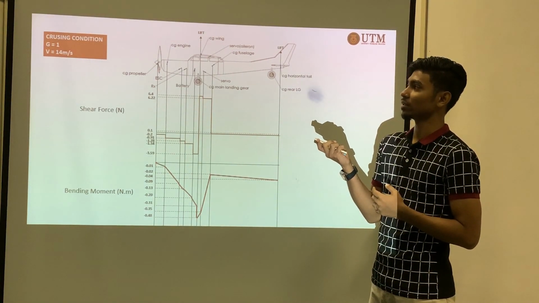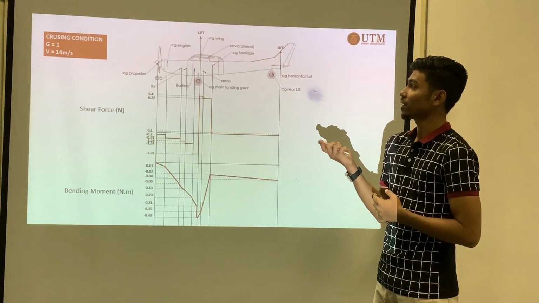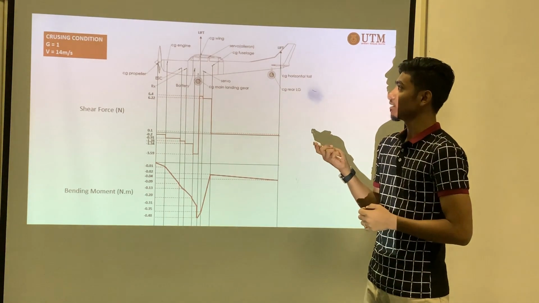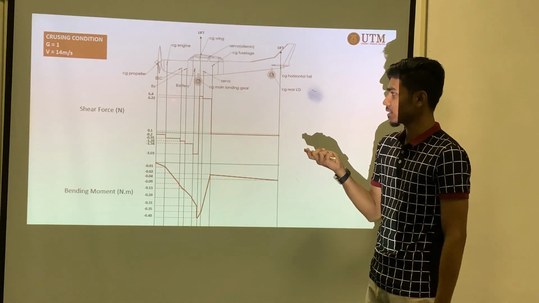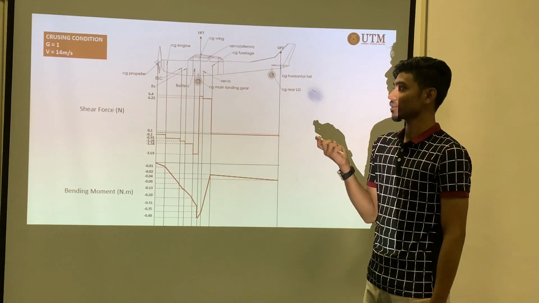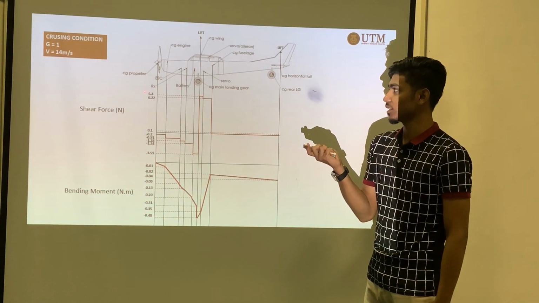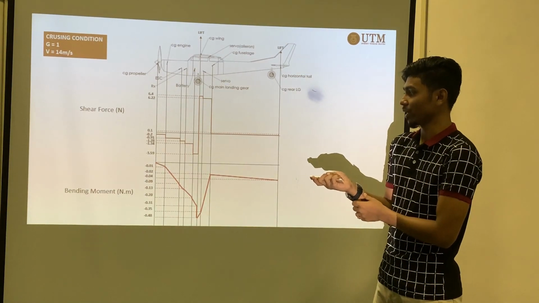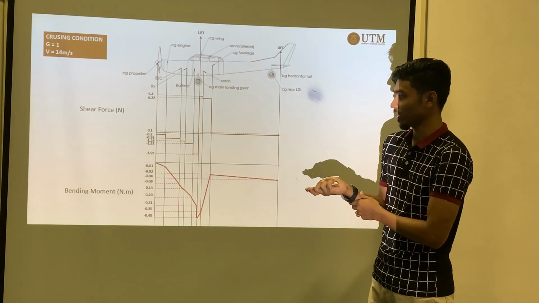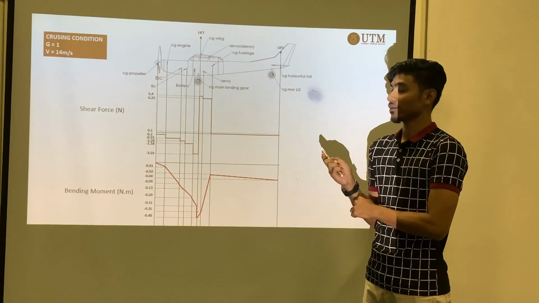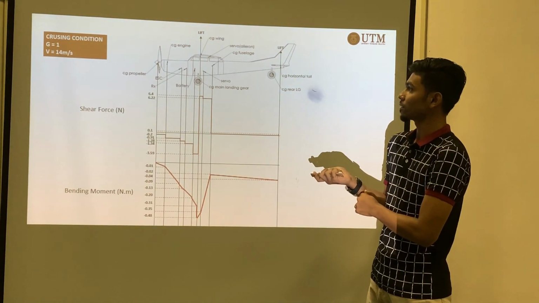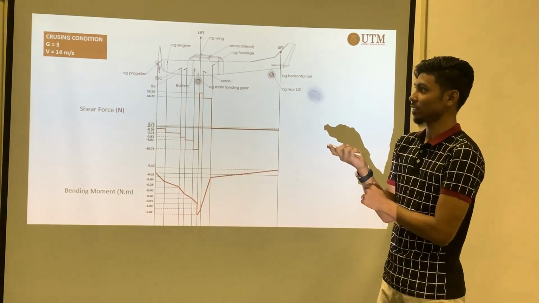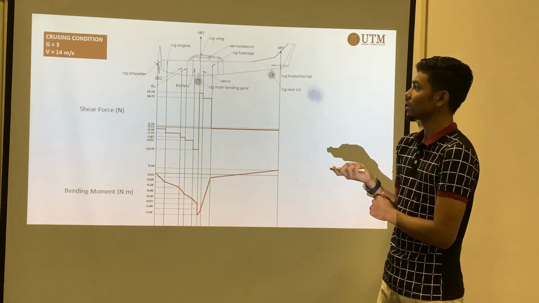The gravity is 1G, and the speed is 14 meters per second, where the maximum shear force for this condition is 6.4 Newton, whereas the bending moment is negative 0.48.